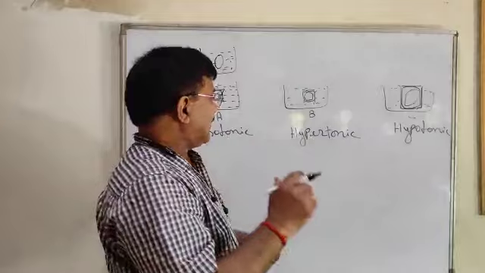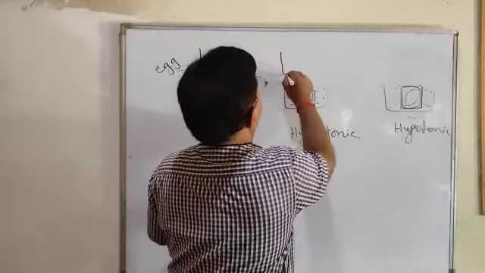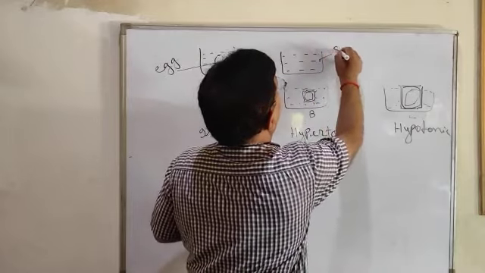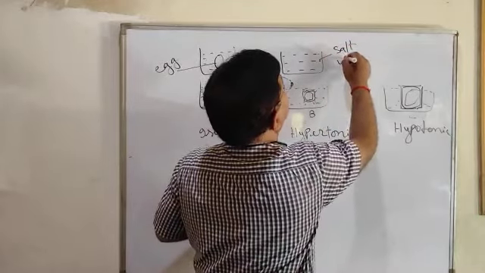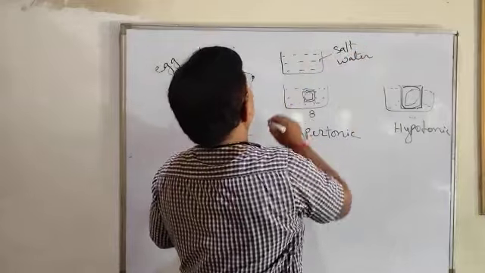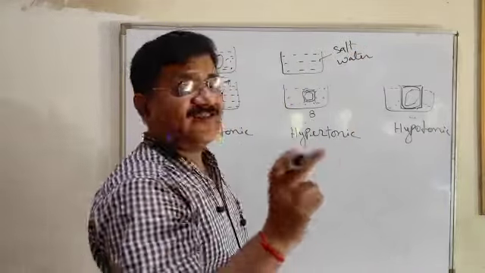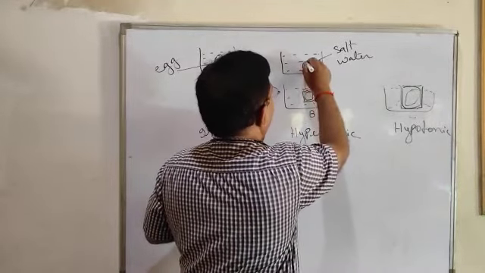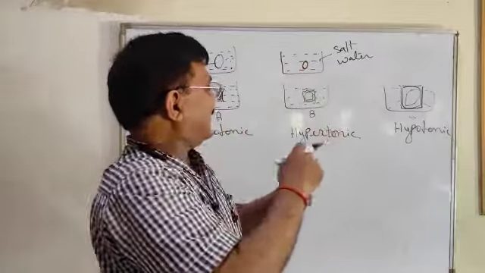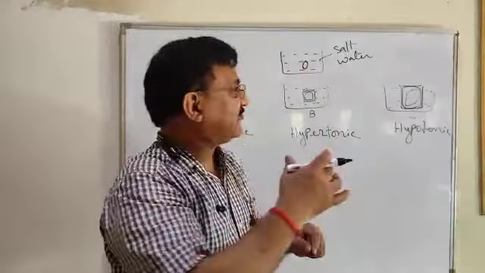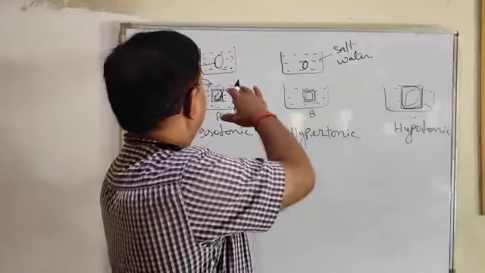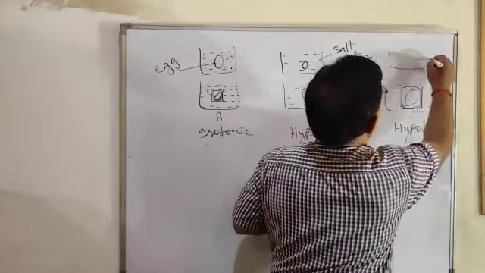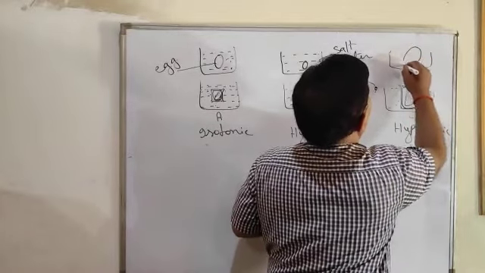Now, put the same egg in salted water. What will happen? The size of the egg will become smaller because of exoosmosis. Inside solution will come out. And if we put this egg in hypotonic solution, the size will become larger.